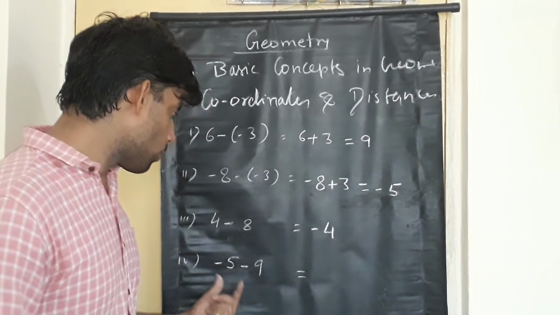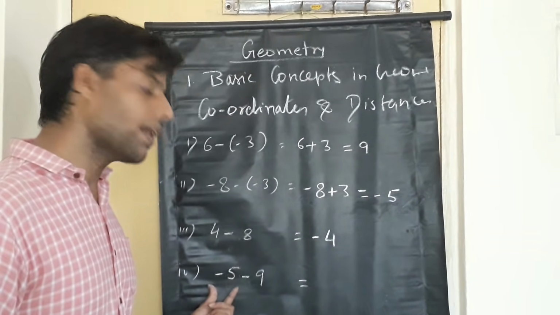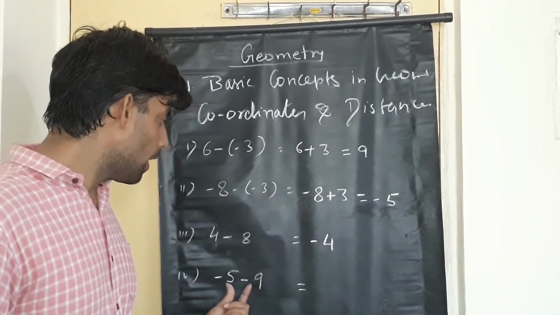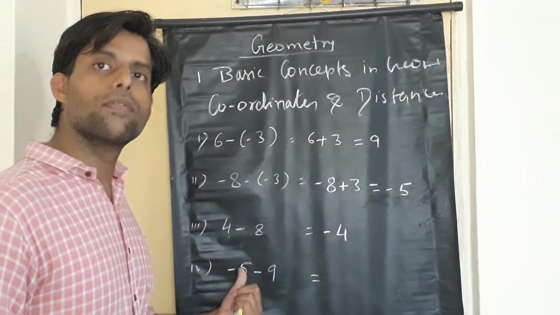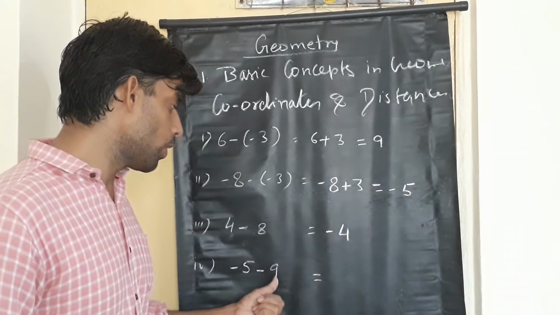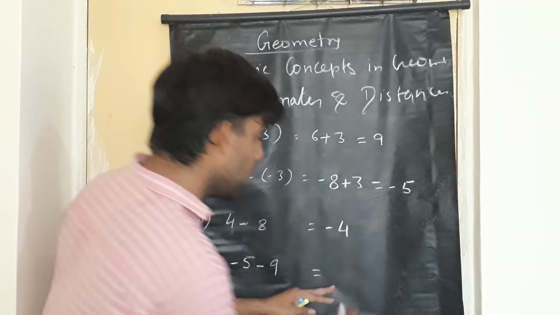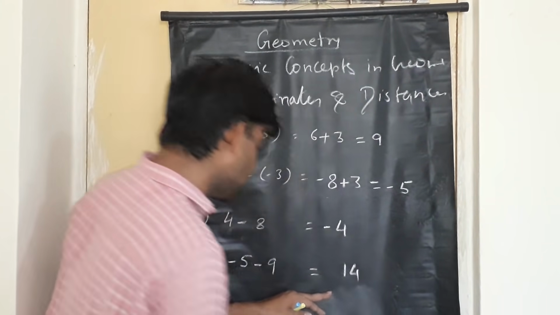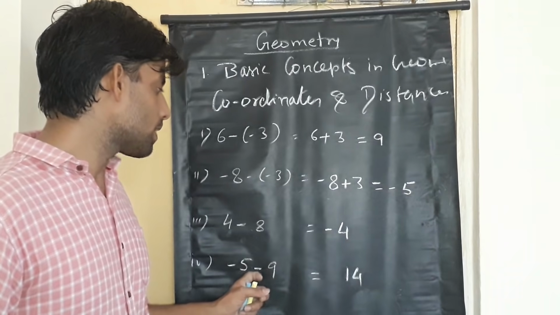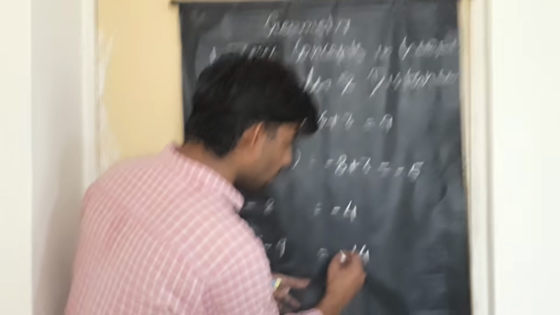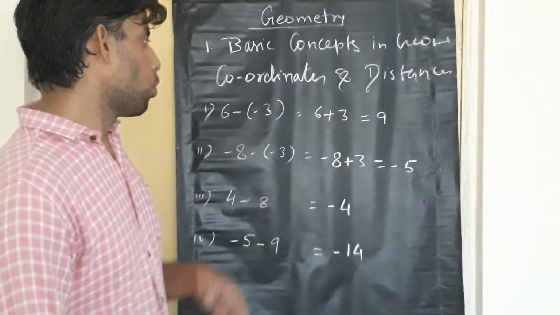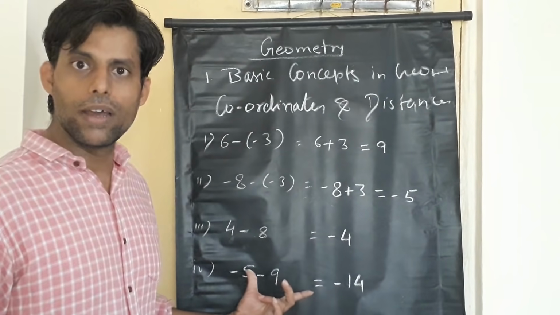For the last one, the fourth one, we have minus 5 and minus 9. As I told you, the same signs, minus minus, you are going to add them. 5 plus 9 will give you 14, and the sign of the greater number, you will get minus 14. So hope you have understood this part very well.